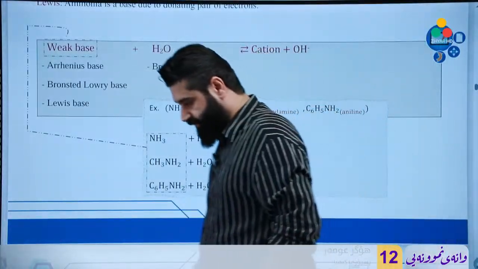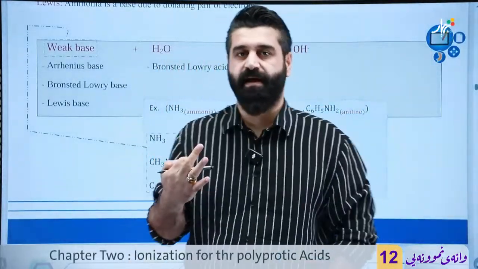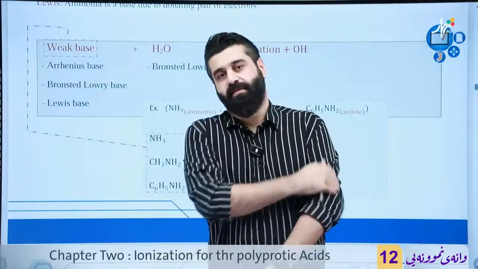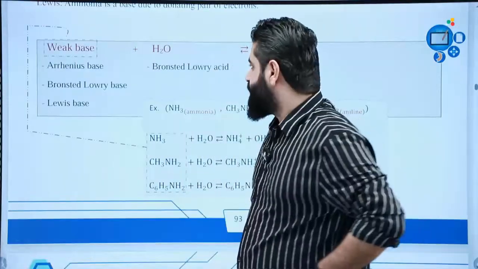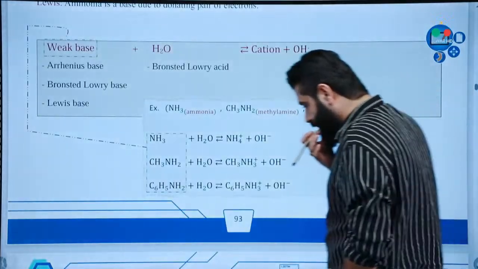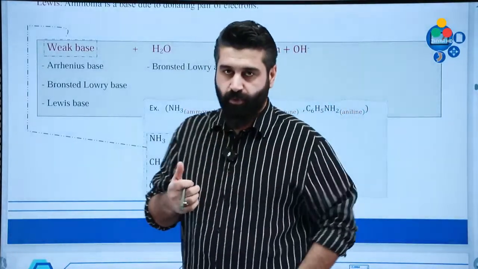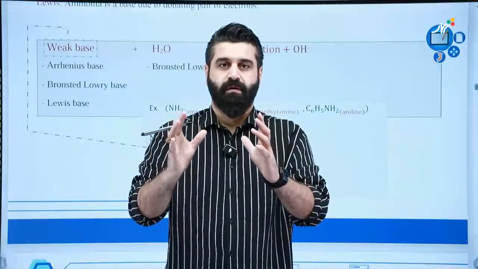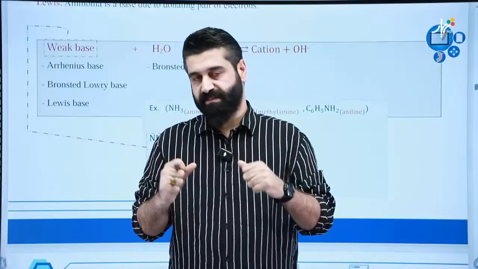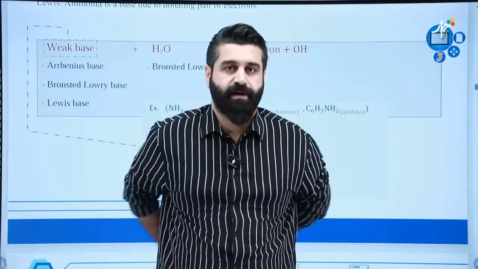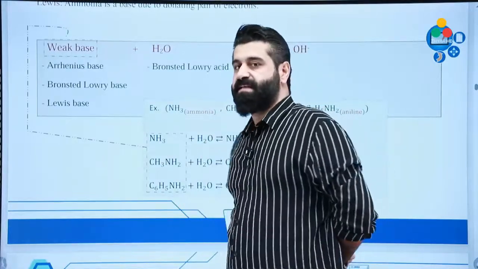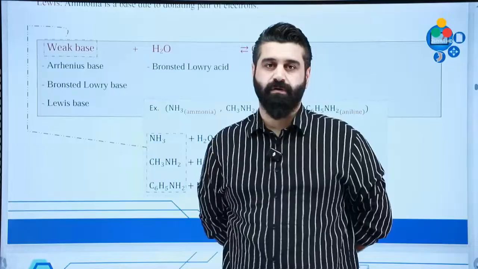I think we have finished the three theories, the three definitions of the acids and bases, which are Arrhenius, the first one, the second one, Brønsted-Lowry, and the third one, Lewis' definition, an American chemist. Okay. Hopefully you remember the definitions. Which one was the broadest one, the strongest one? Of course, Lewis. Lewis' definition is the strongest theory, the strongest definition for the acids and bases compared to the others, because we have specified even the atoms, if they are acid or base, the ions, the molecules, everything.